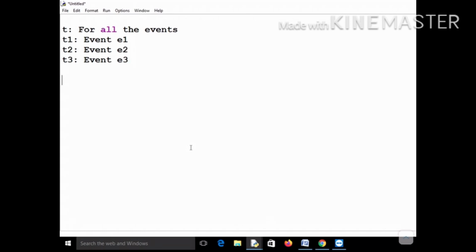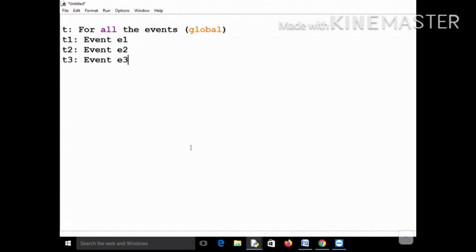This scope is also valid in the case of Python programming, and I hope you got the concept that this is a kind of global ticket. If you have access to this global ticket, then you can participate in any of these events, E1, E2 and E3. But if you have access to either of T1, T2 and T3, then you can participate only in one of the events.